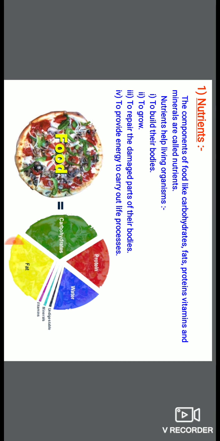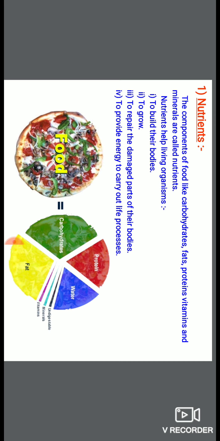Like when we run any vehicle, it needs fuel. In the same way, the bodies of living organisms need nutrients for performing different functions.